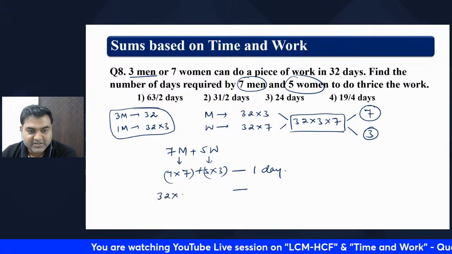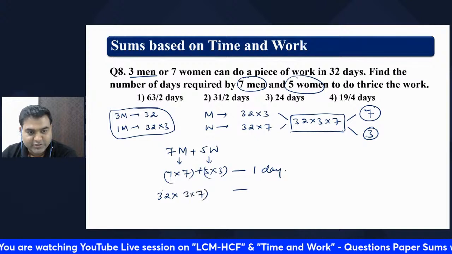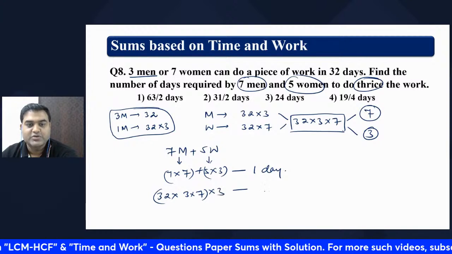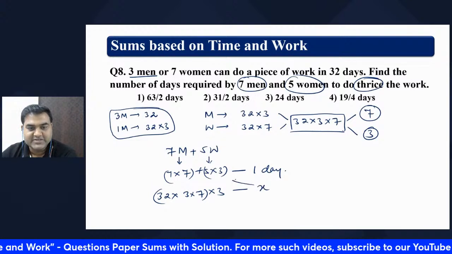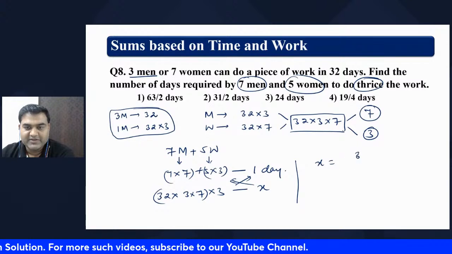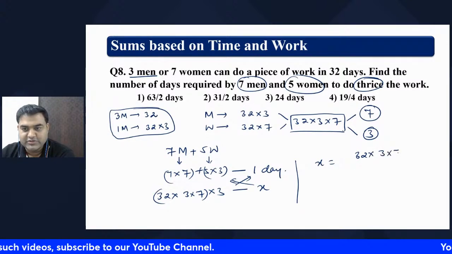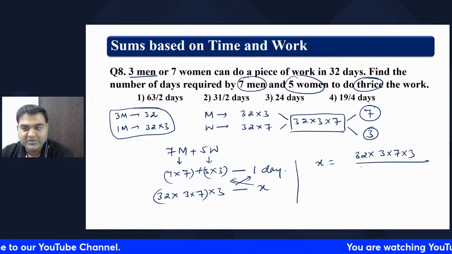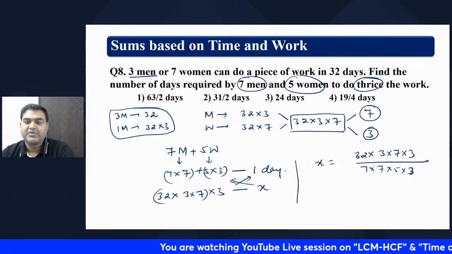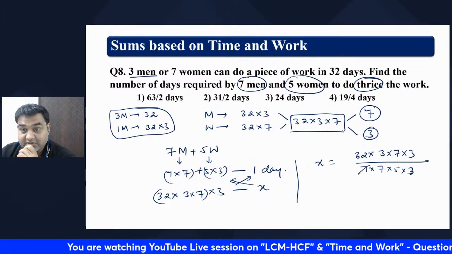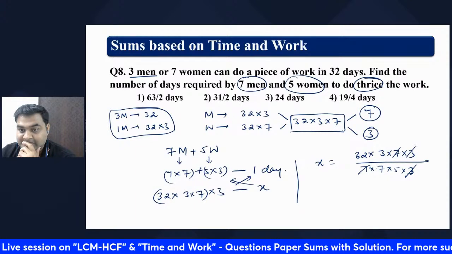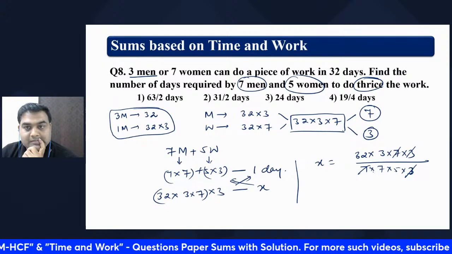Total job is 32 into 3 into 7 units, but they have also told thrice the work, so into 3, this is the total work. How many days? Suppose x, then the value of x will be equal to 32 into 3 into 7 into 3 divided by 7 into 7 into 5 into 3 is the answer directly. You need not find anything apart from that.